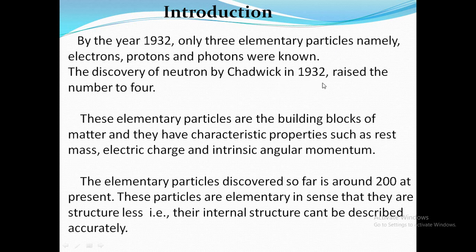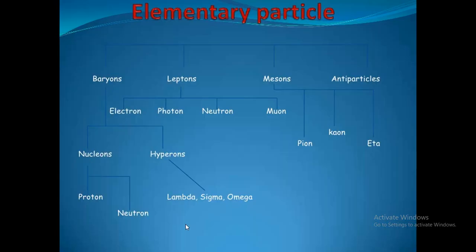At the end of 1932, Chadwick discovered the neutron, so the number rose to 4. These elementary particles are the building blocks of matter, and they have characteristic properties such as rest mass, electric charge and intrinsic angular momentum. So far, 200 elementary particles have been discovered in the universe. They are elementary in the sense that they are structureless. That is, their internal structure can't be described accurately since they decay fast after production.